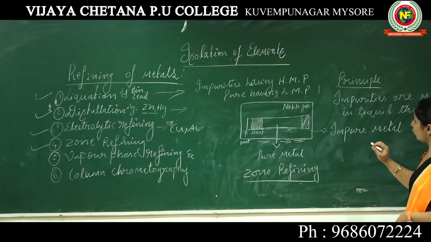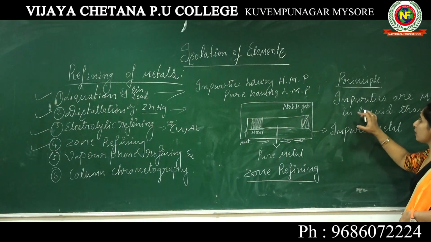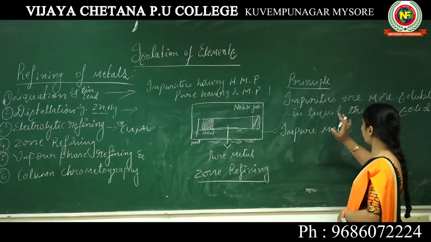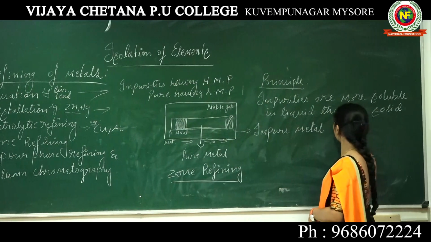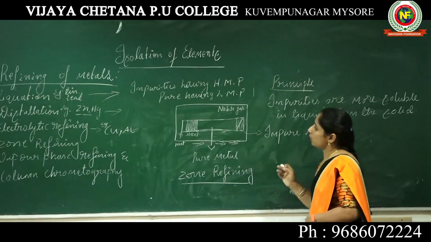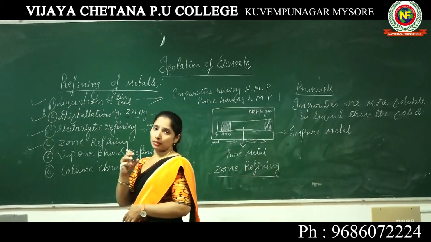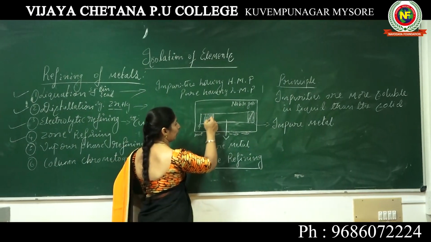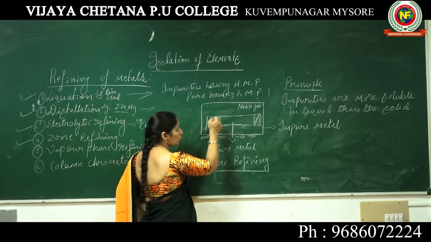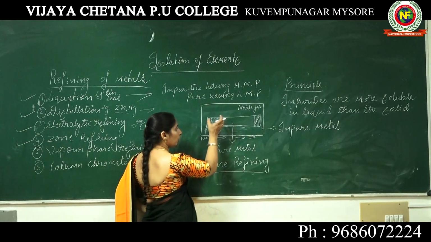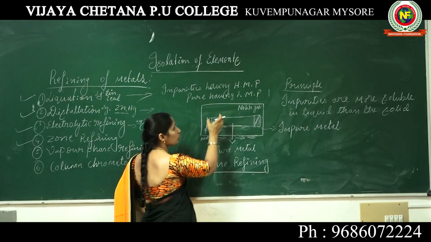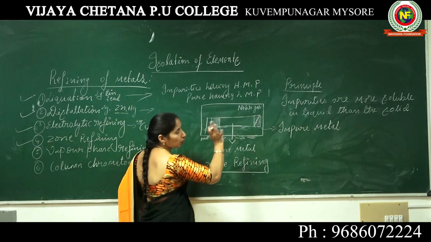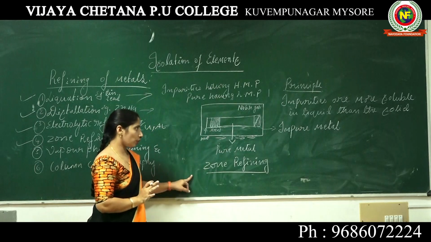Got it? The impurities present in the silicon or germanium, the impure metal, are more soluble in liquid than in solid. This is a very important principle of zone refining.